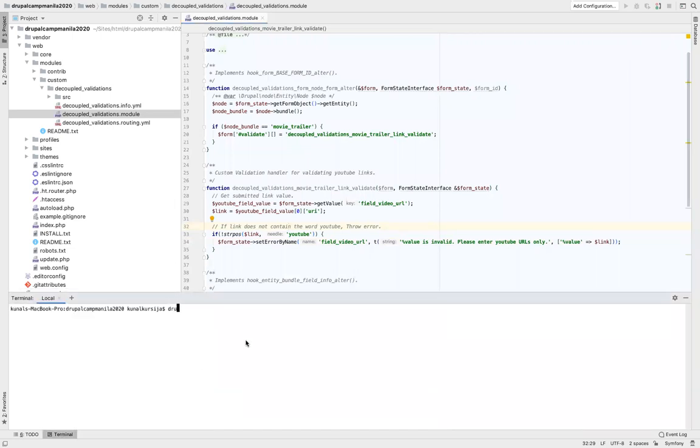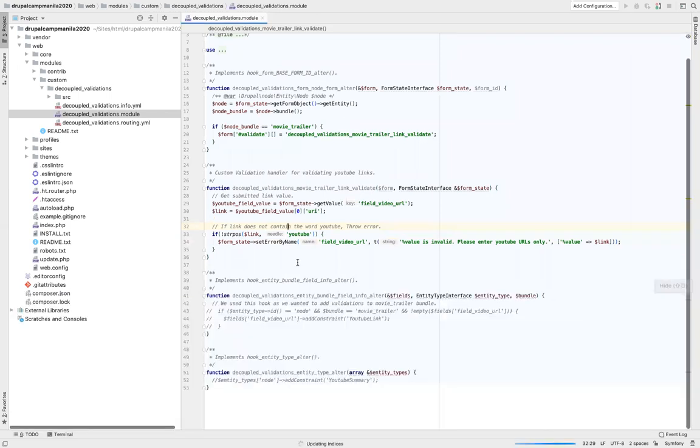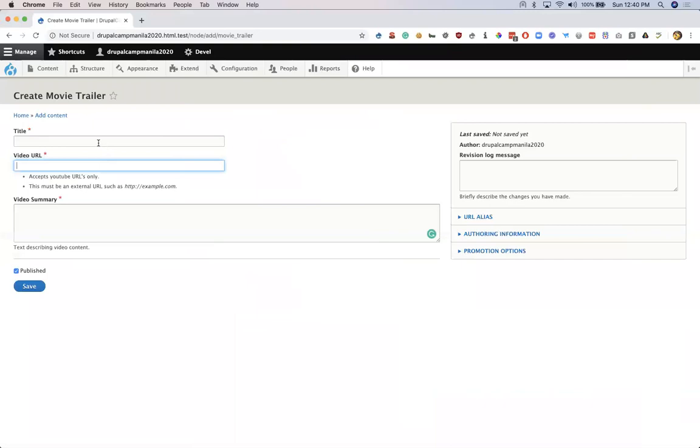First of all, I'll clear the cache. I'm not sure if I cleared the cache before. Let's wait for it to finish. Okay, it's done. Let's go back to the site now. I'll add a title.